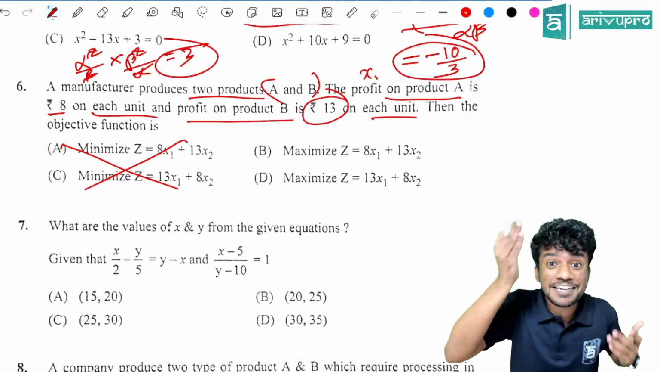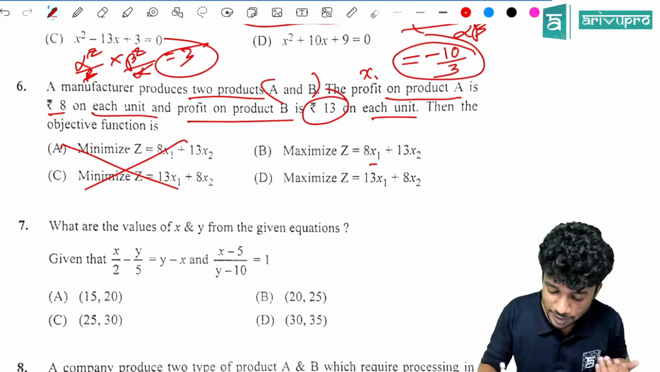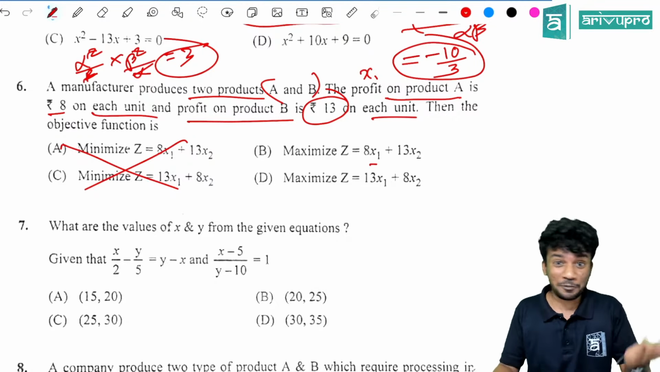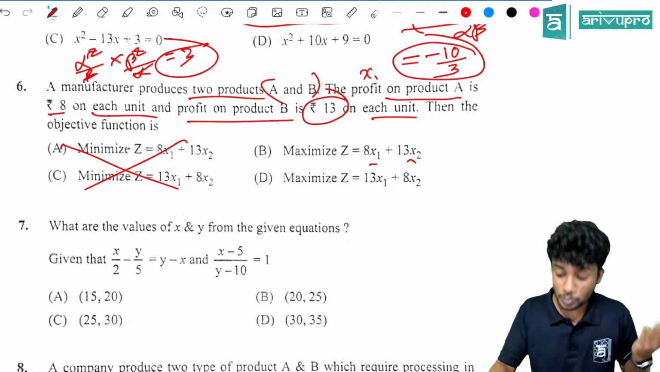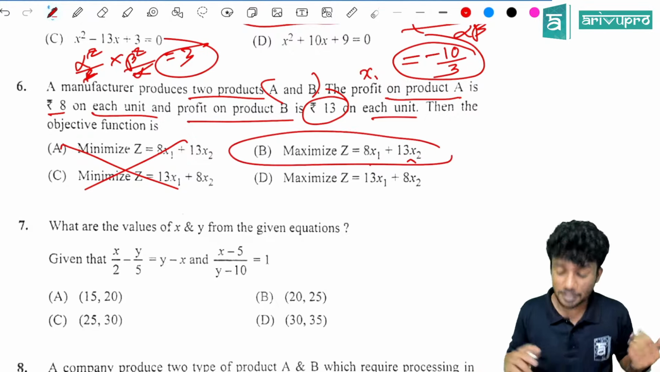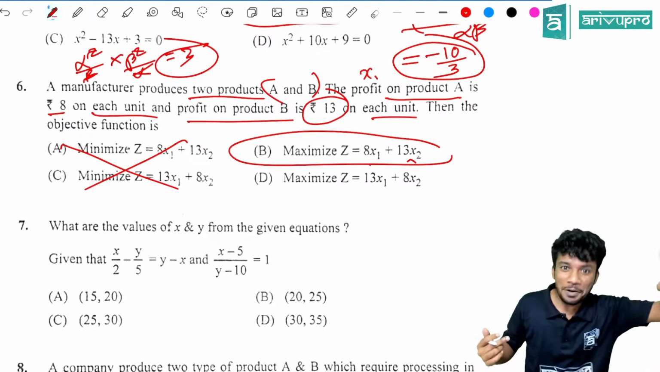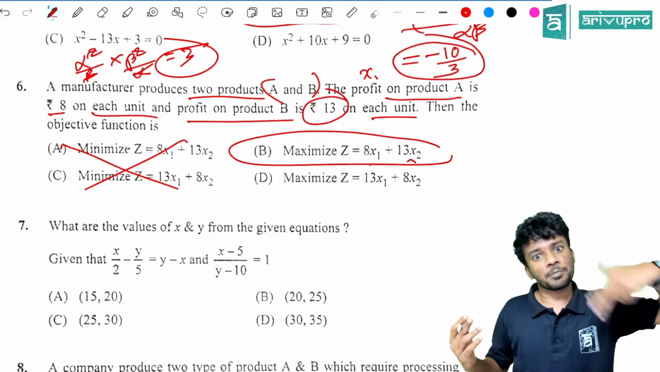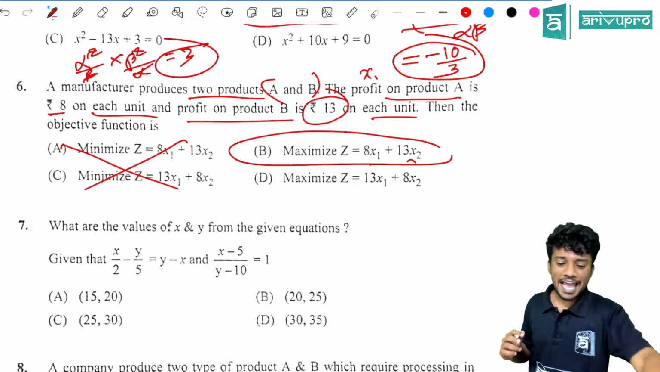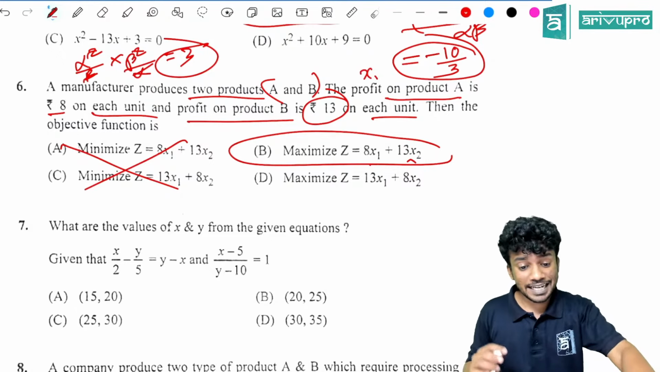So the answer is, if we are calling product 1 as x1 and product 2 as x2, then option B is the answer. But what if we are calling product 1 as x2 and product 2 as x1? It can be option D also, but logically option B is the right answer. Then we are going for the next question.